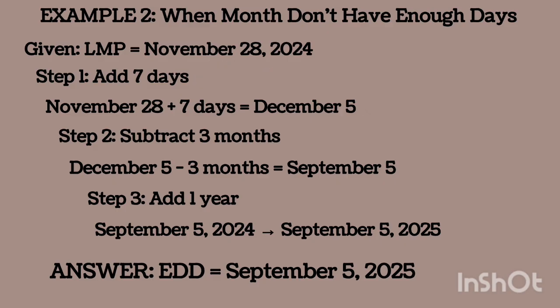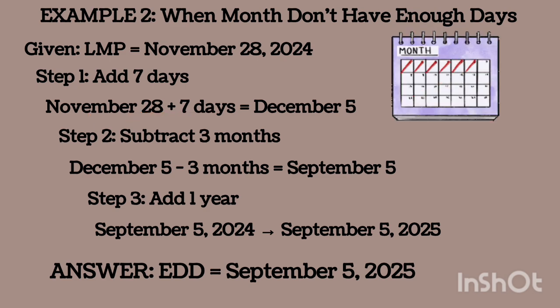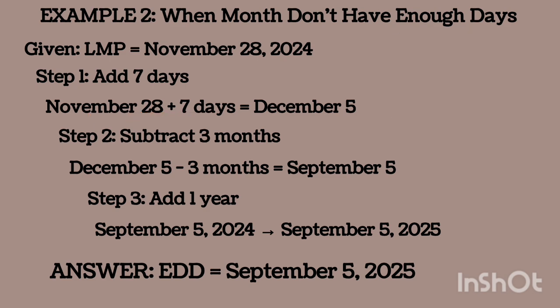Thirty days has September, April, June, and November. So November has 30 days. If you add 2 days to that 28, you have 30. Every other day after that will be December. So 7 days from that 28 will give you December 5th.